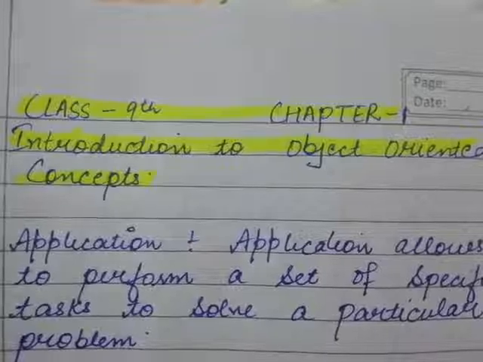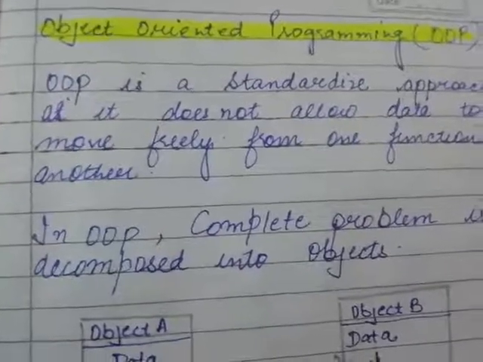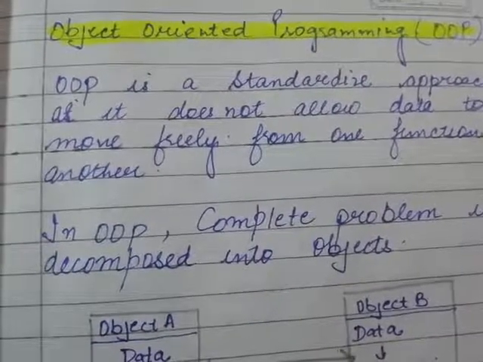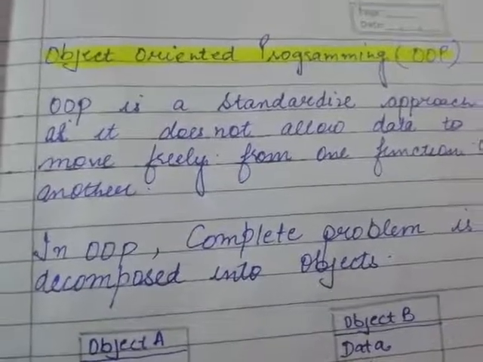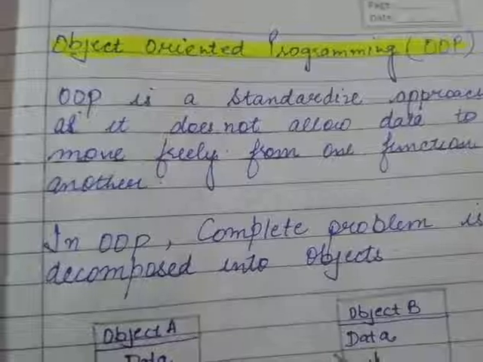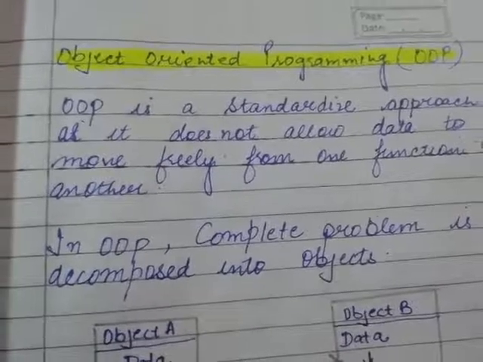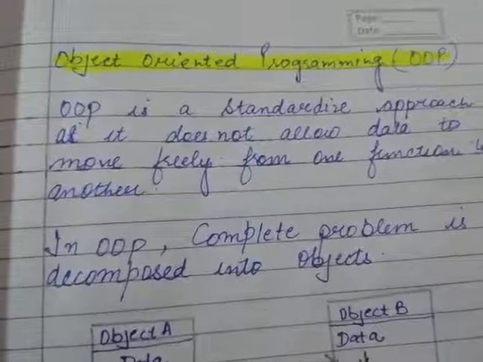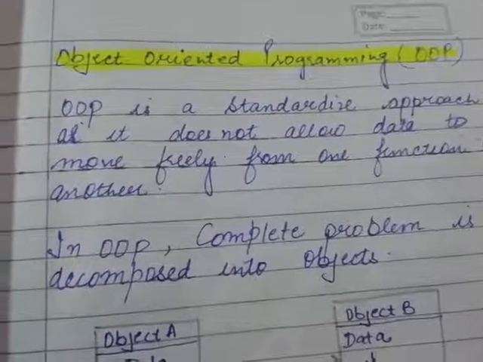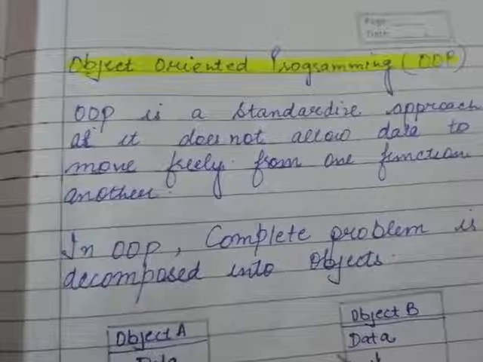After POP we have OOP, that means Object Oriented Programming. When we discuss OOP, you must keep some points of POP in mind, because there is a comparison between both.